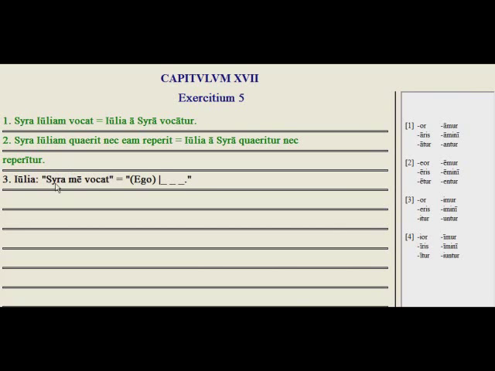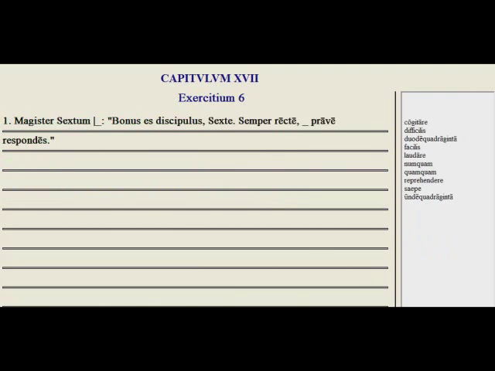So here we have Julia who says, Sira is calling me, and now we want, I am being called by Sira. Again, we have vocat, so we're up in the first conjugation, first person singular, vocor. I am called by Sira, Sira. Okay, let's try exercise 6.